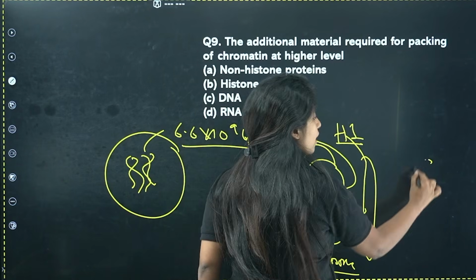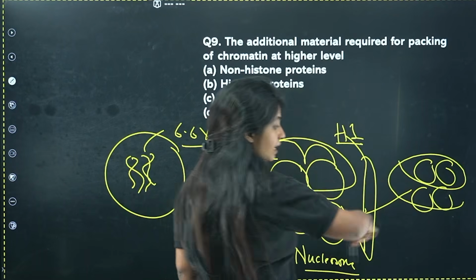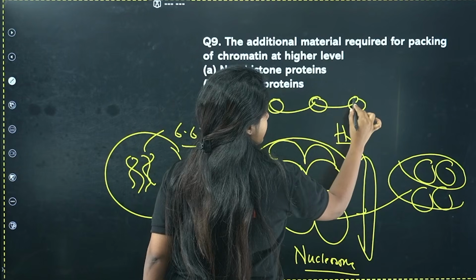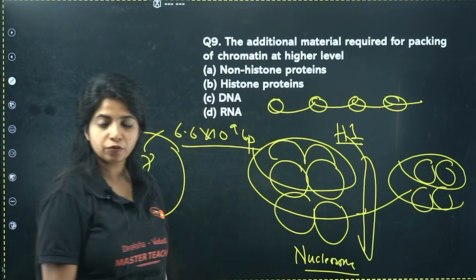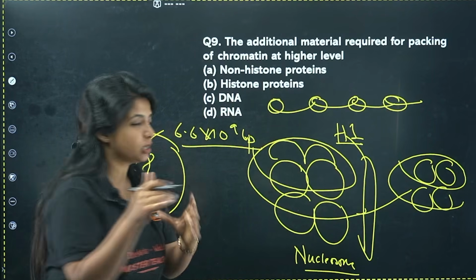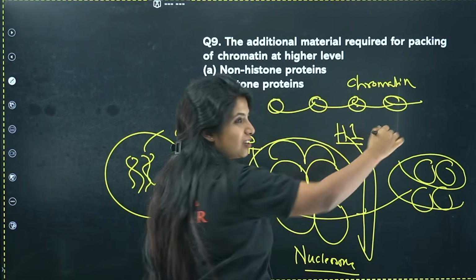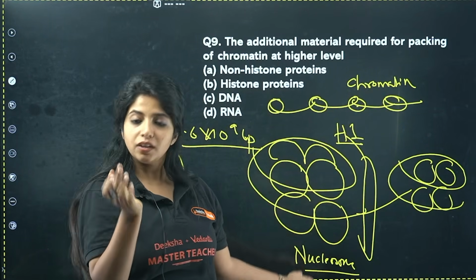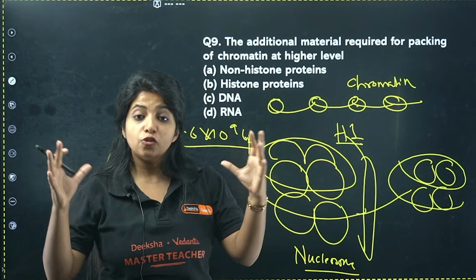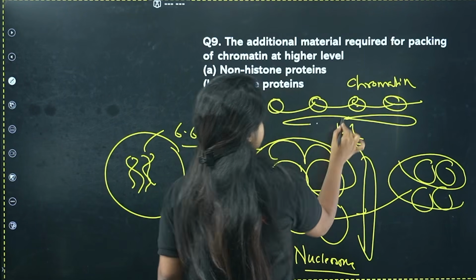Similarly, again you will be having histone proteins out there. Again this wrapping is going to happen continuously. That is how you get something like this. What is this structure that is being formed over here? This is known as the chromatin. Chromatin, which is being formed over here, is known as the bead on a string like structure. String is basically your DNA itself, yeah? And the beads which are there, they are nucleosomes. Bead on a string like structure is nothing but the chromatin itself. The chromatin later condenses more and will form something like this, which is known as the chromosome.